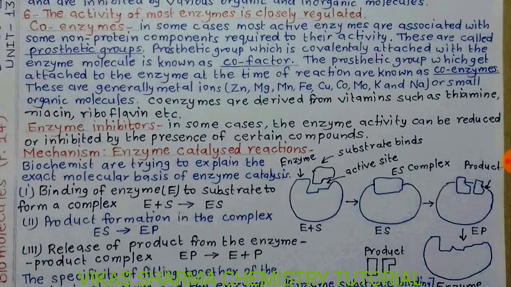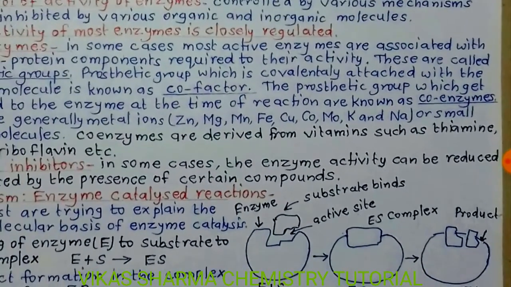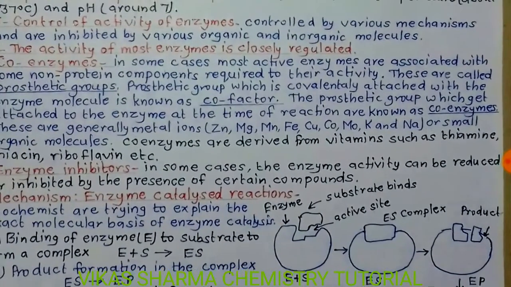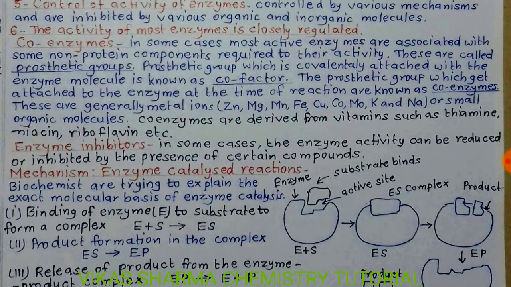The prosthetic group which gets attached to the enzymes at the time of reaction is known as a coenzyme. These are generally metal ions: zinc, magnesium, manganese, iron, copper, cobalt, molybdenum, potassium, sodium, or small organic molecules. Coenzymes are derived from vitamins such as thiamine, niacin, riboflavin, etc.